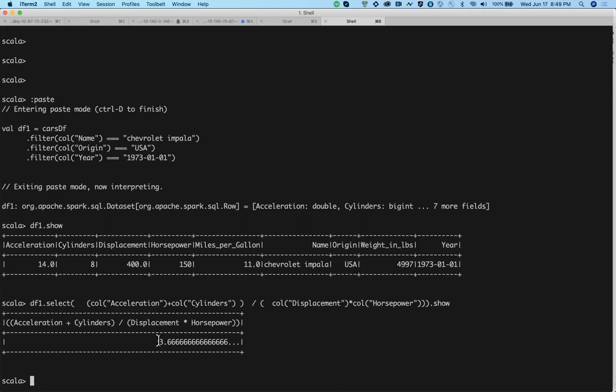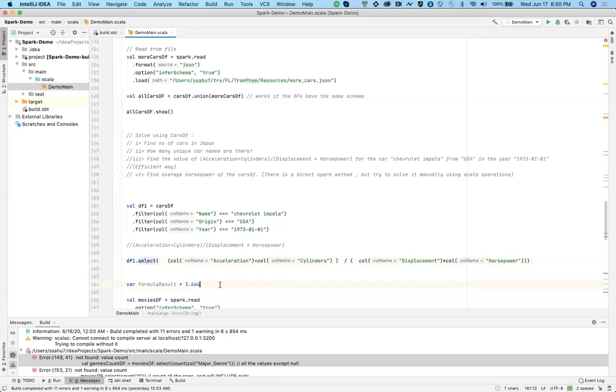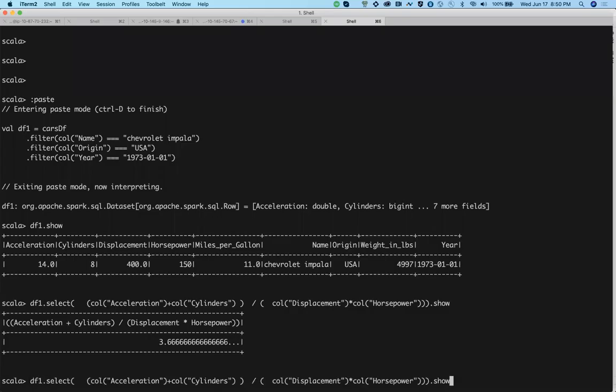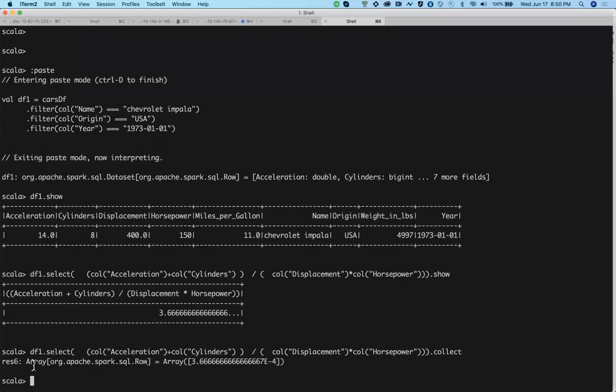Can we put the value for this and let the value we want to calculate equal to this value? So can it be value A equal to data frame 1 dot call, whatever it is? Correct. So let me tell you. The thing you want is collect. What collect does is it breaks the data frame and returns you an array of rows. That is what you want. So instead of show, if you do a collect, we'll get an array of rows.